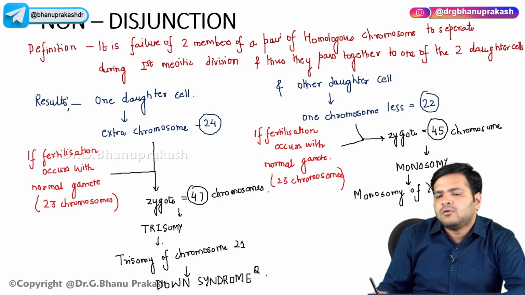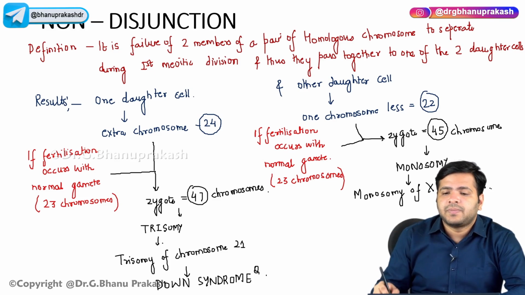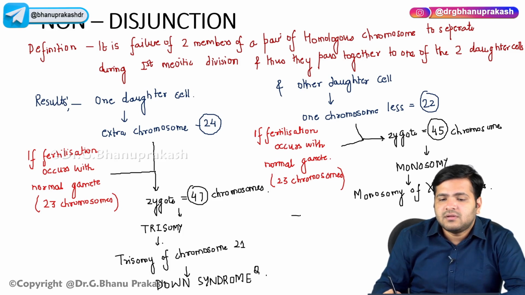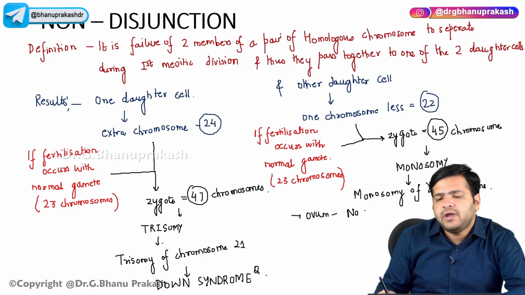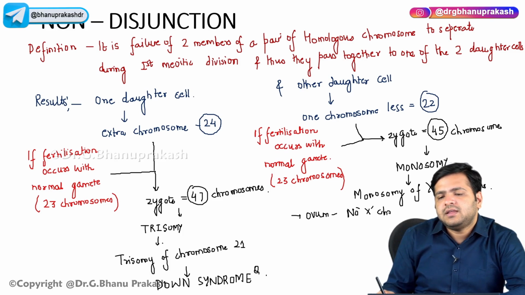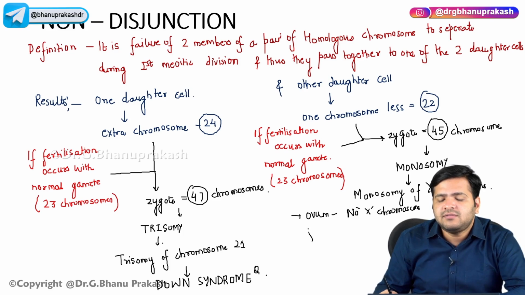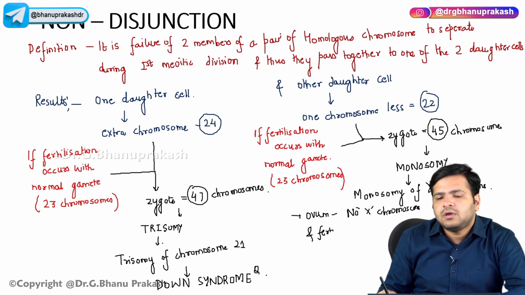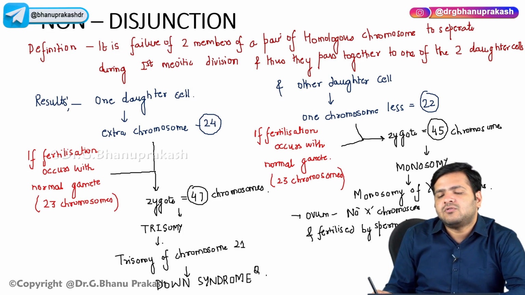Now let us suppose that the ovum has no X chromosome and it is fertilized by a sperm which is having X chromosome.